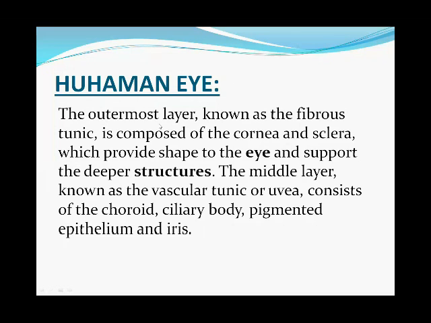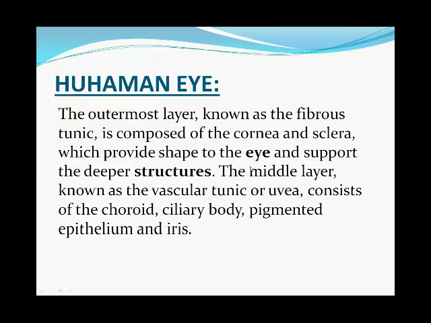The outermost layer, known as the fibrous tunic, is composed of the cornea and sclera. The first layer is formed by the cornea and the sclera, which provide shape to the eye and support the deeper structures.